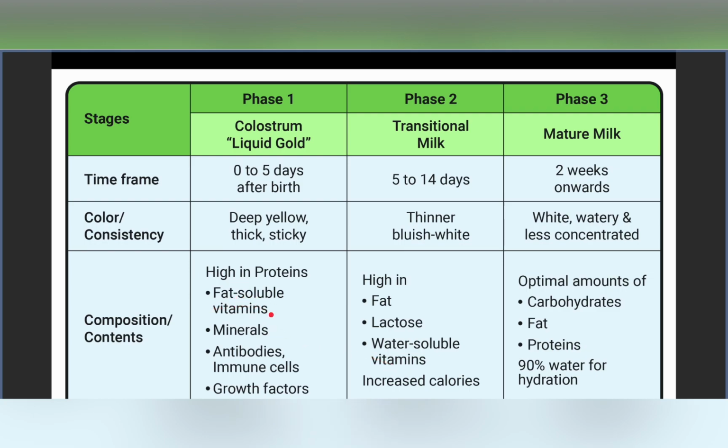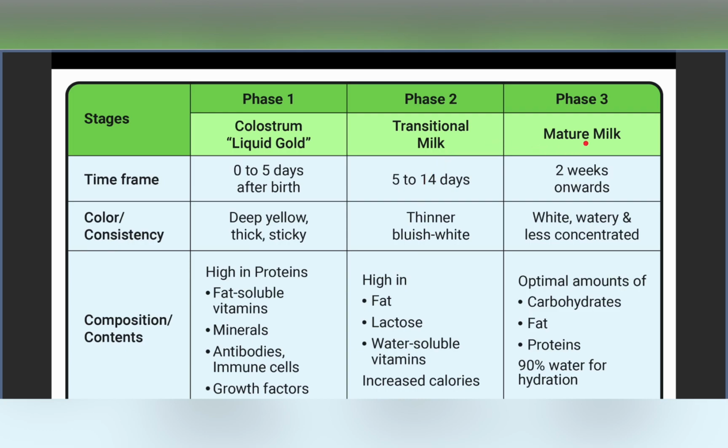Colostrum had fat soluble vitamins like vitamin A, D, E, K, for example vitamin D and vitamin K. They are very much important for the newborns. So our colostrum has the fat soluble vitamins. Then comes the water soluble vitamins in transitional milk, say, for example, vitamins B and vitamin C. These are there in our transitional milk. And the transitional milk also has an increased level of calories.